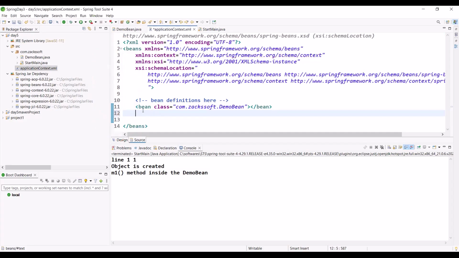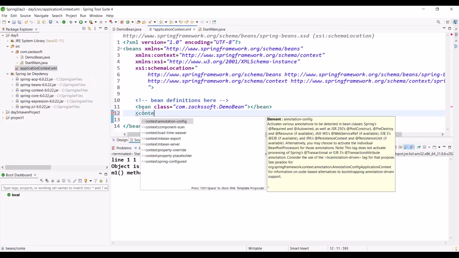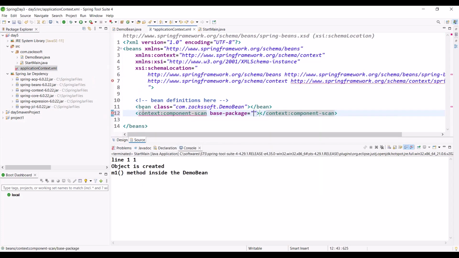For example, on context, are you observing? I am getting auto suggestion, component-scan. So anything, for example com. What is the package path? Why are we writing it? Don't worry, I'll explain everything.